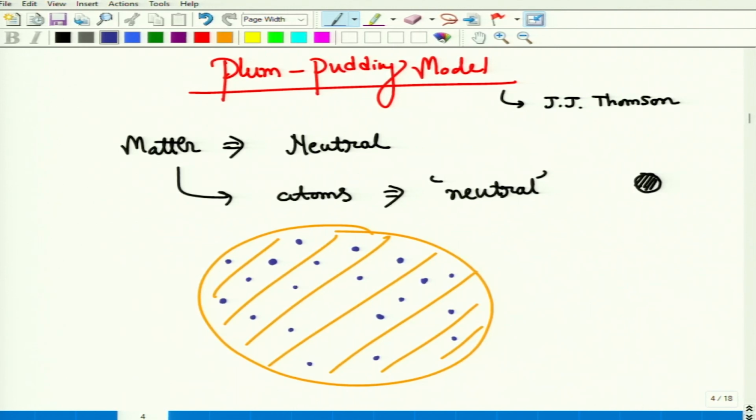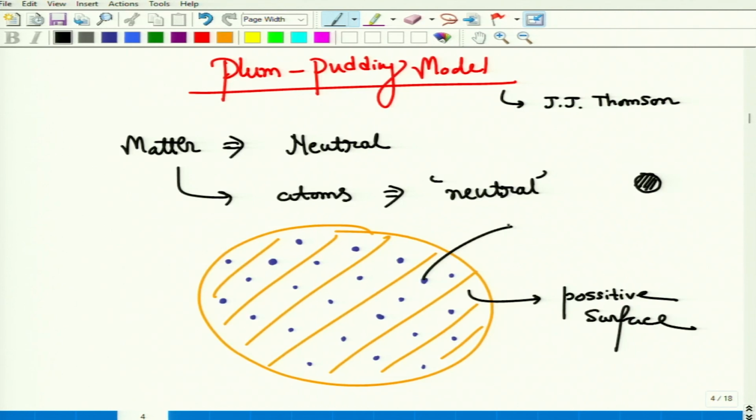We know how plum pudding looks. It's just like this, right? This is the positive surface and these elements are the electrons having the negative charge. So the overall species is neutral. This is the atom. According to the plum pudding model, this is the atom. These electrons are basically embedded in that positive surface. This is the whole idea, but this is actually not correct.